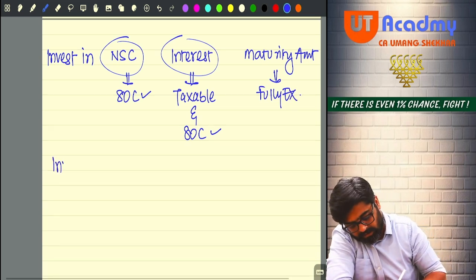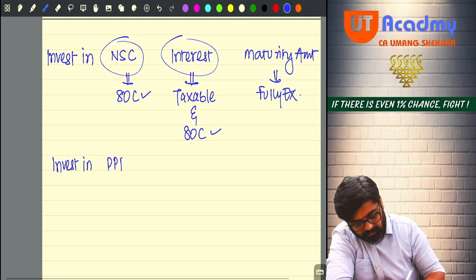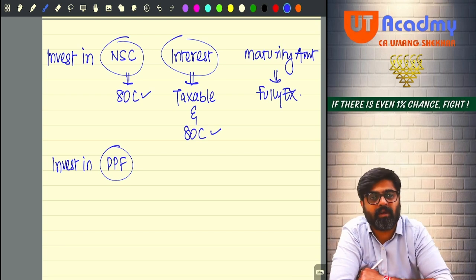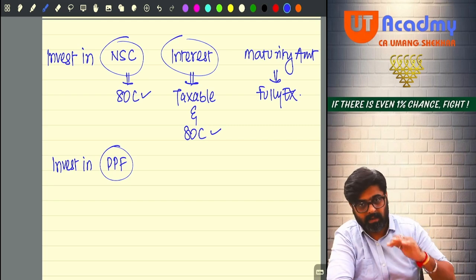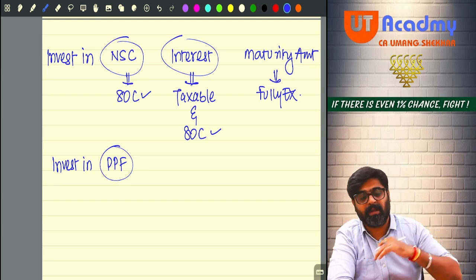Now you invest in the Public Provident Fund, PPF. Just like employees have PF, the government has made the Public Provident Fund account for the benefit of the general public at large. So if you also want to take the advantage of a provident fund, just like the employees are taking, come and invest the amount in the public provident fund.